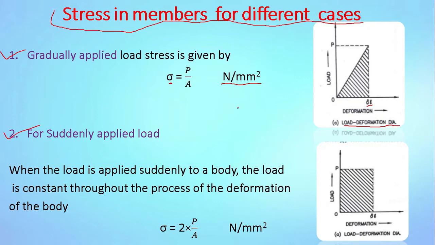Second, for suddenly applied load, see this load versus deformation diagram. In this suddenly applied load, we apply load on a body at once. When the load is suddenly applied to a body, the load is constant throughout the process of deformation of the body. So in this case, stress is equal to 2 times P divided by A, and unit is Newton per mm square.